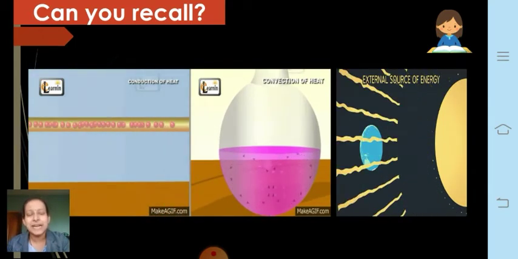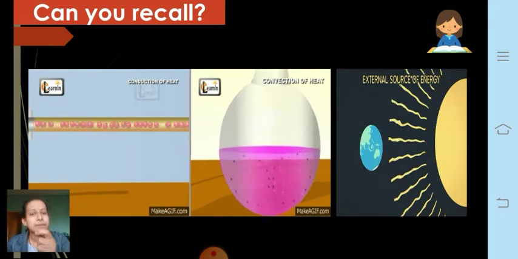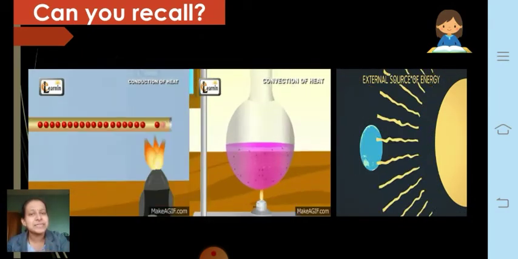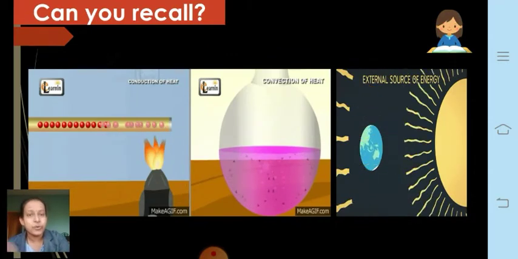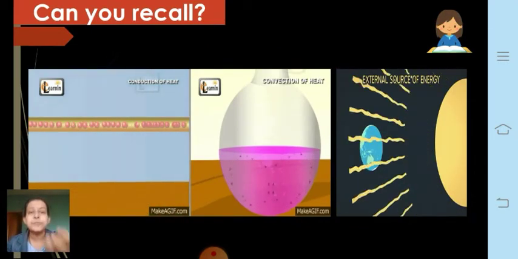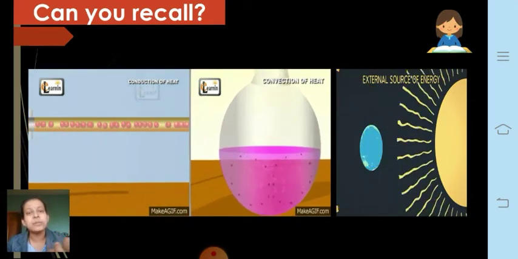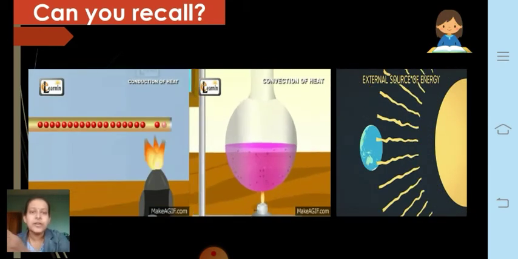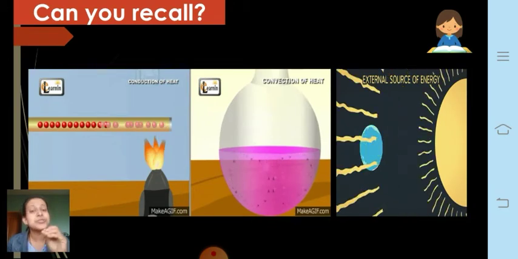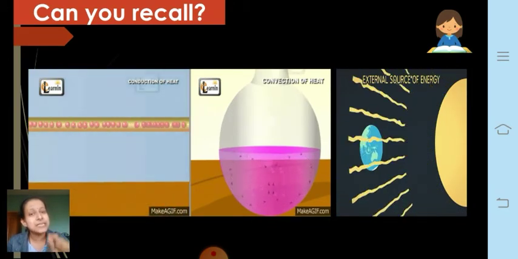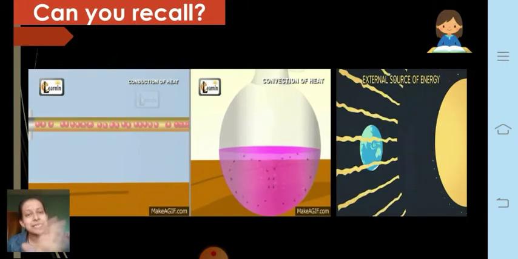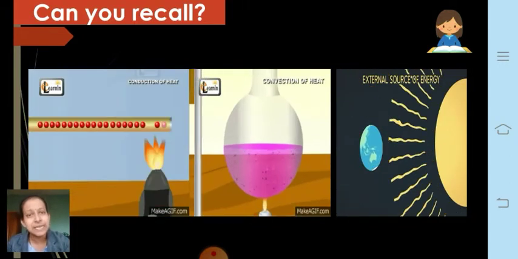You find that after some time these pins or nails fixed to the wax will start falling off. When near the burner it will be first, then later on it goes on falling off sequentially. Which shows that heat is getting transferred from one place to another. Okay, and this type of heat transfer is called conduction.